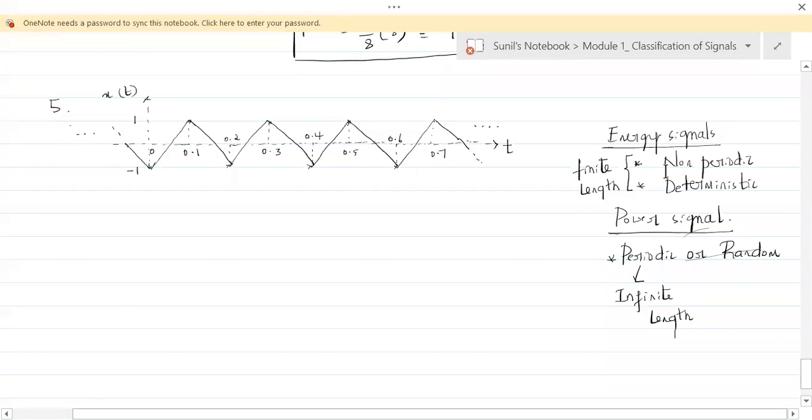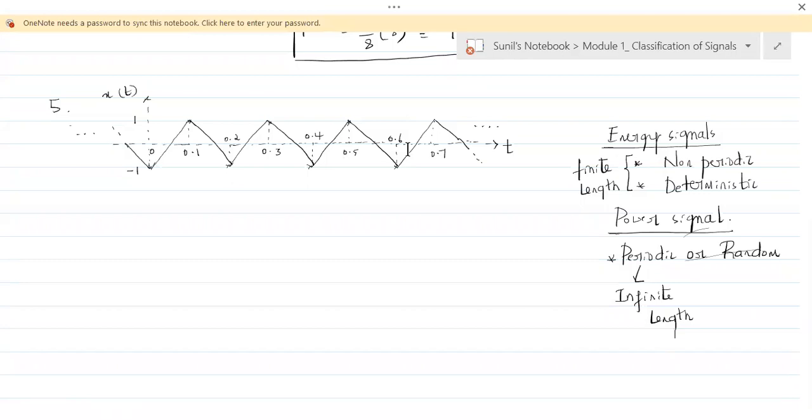Now, seeing these conditions, can you tell me, can this be an energy signal? Which condition is not true with this? If we don't understand whether it is non-periodic or deterministic, we can just try to understand whether it has finite length or infinite length. So what is the length of the signal? Can anybody comment on that?